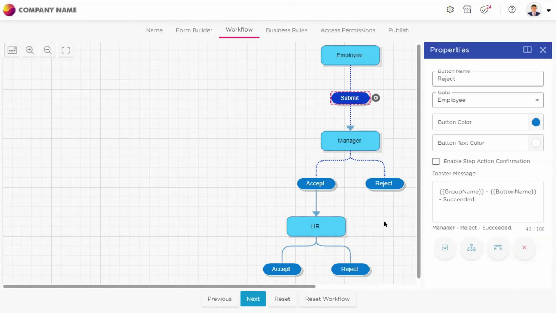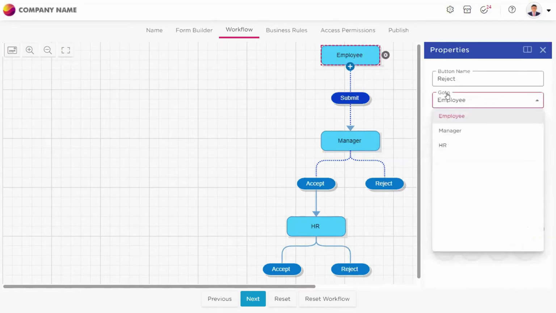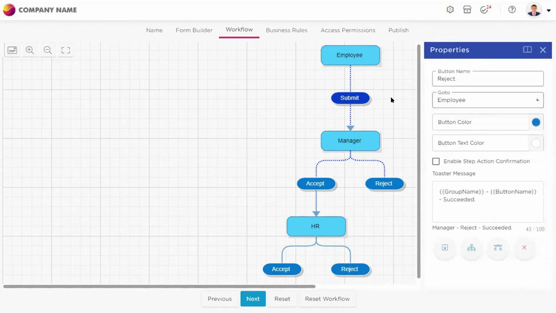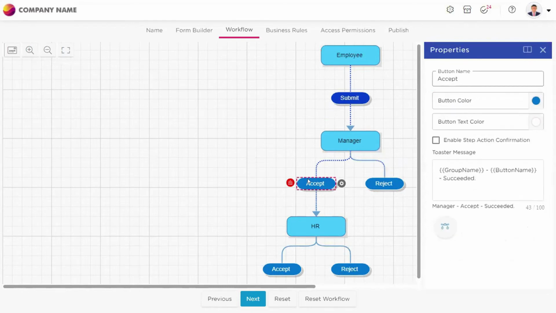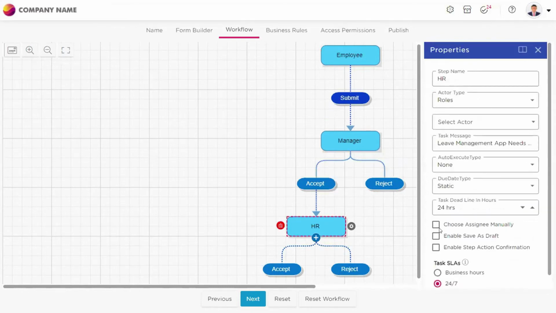You can terminate it. But in my case, I don't want the employee to reapply with another application or be in a dilemma whether his application is approved or rejected. So for that, once I reject it, I want to notify the employee. So I'm redirecting this step to the employee once again from this go to field. Another step is accept. Once he accepts, it goes to HR.